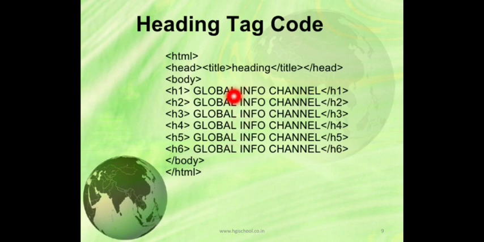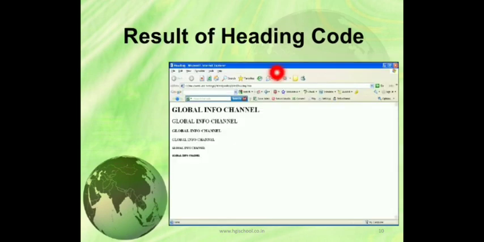But how it will look in the web browser, you can see. This is the output. Once you have saved your notepad file with the .html extension, when you double click to open it, you will be able to see this. You can see there are 6 headings, but all 6 headings are of different size. This is H1, this is H2, H3, H4, H5 and H6. So H1 is the largest heading and H6 is the smallest heading.